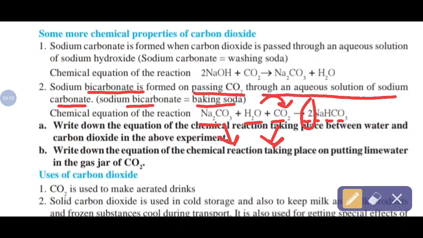First step, you write the word equation and then afterwards substitute the formula and write the correct answer. All are getting? Next, this first one, A part, that part is omitted.